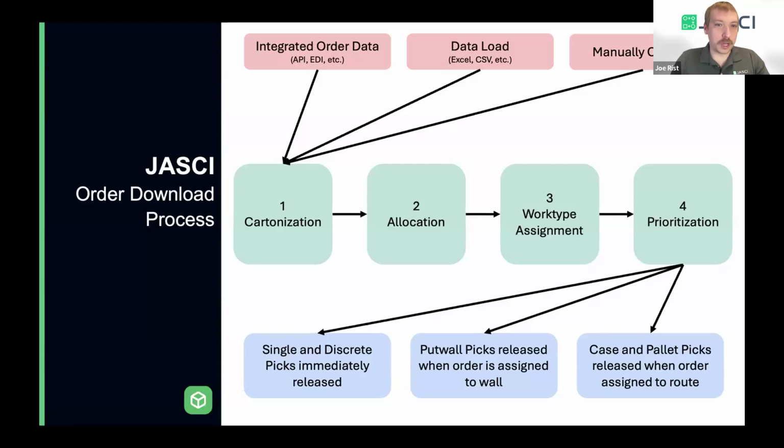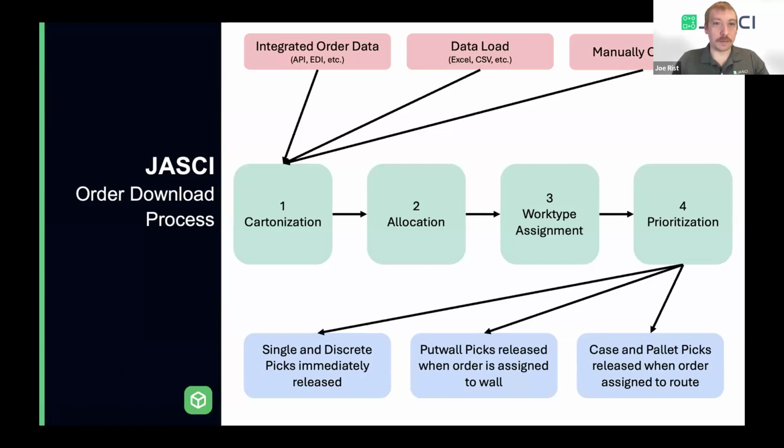Once those orders are assigned to a put wall, whether you did that manually or you have it automatically driven, that's when those picks for the put wall cube will be released and be considered as part of batches for the pickers. And then we also have case and pallet picks. These are going to be released when orders are assigned to the route.